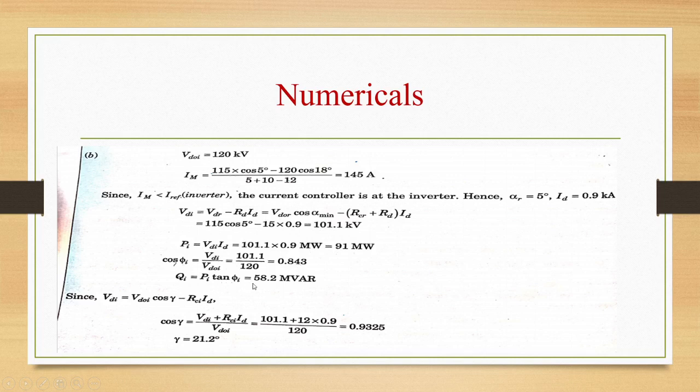0.843, QI is 58.2 MVAR, and since VDI is equal to VD0I cos gamma minus RCI RD, cos gamma is VDI plus RCI RD by VDOI. So substitute all the values, we are going to get the value of cos gamma as 0.9325, gamma is equal to 21.2 degrees.